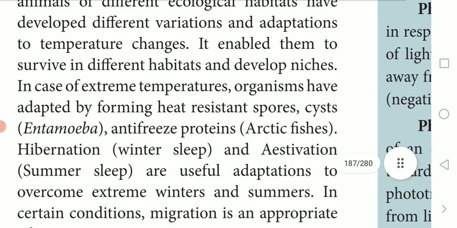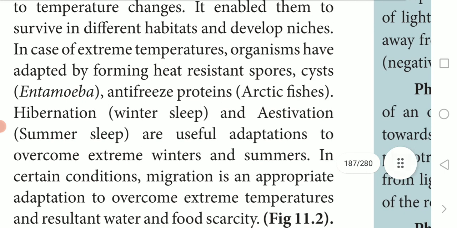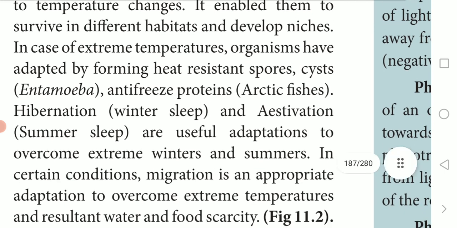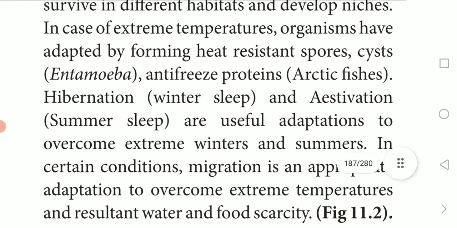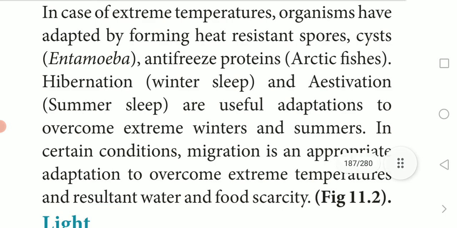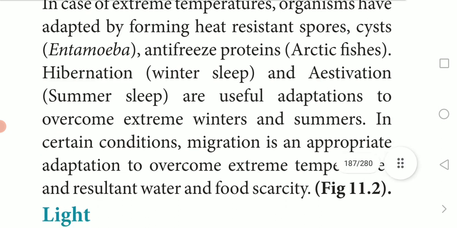Here, there is one word you can underline: hibernation, and also aestivation. What do you mean by hibernation? The organism undergoes sleep during the winter season. That is hibernation. Underline that word. What do you mean by aestivation? A few organisms undergo sleep during the summer season. That is aestivation. Just underline that important word.